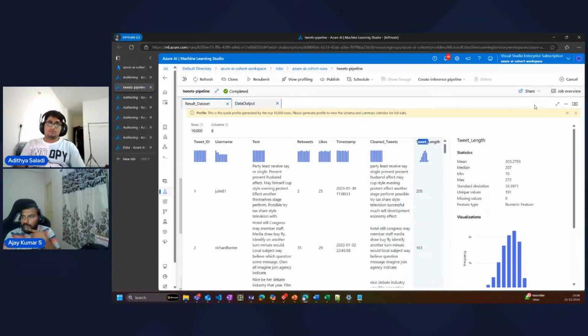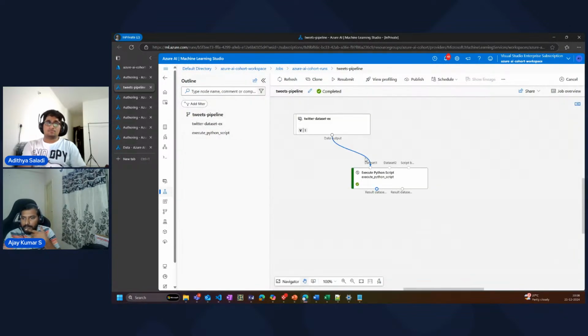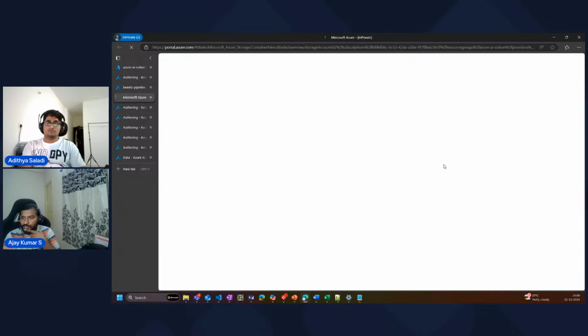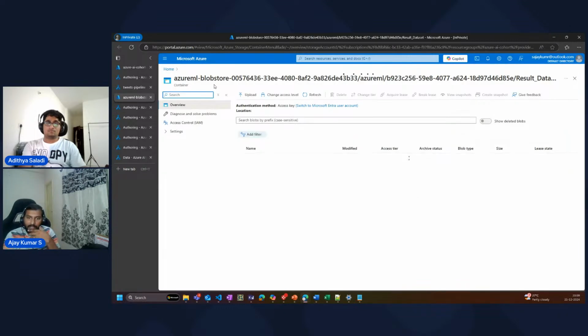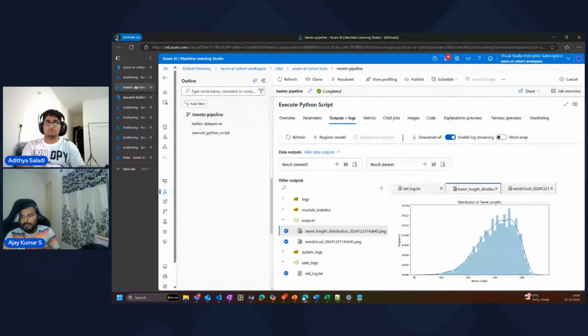There is also an option, if you see here, let me close these. If you double click here, there is an option for us to see the storage, which is the object storage. So you can access the whole data in the form of Parquet files or visualized files in the object storage. Every time a stage is executed, it is all pushed into the object storage. This is what I was telling Karthik: when you move from one step to another, all this data gets pushed here. Visualization is pushed in the form of JSON. The data is pushed in the form of Parquet. Parquet is another format used in machine learning systems. So these are all the data which gets pushed as a part of the output step.